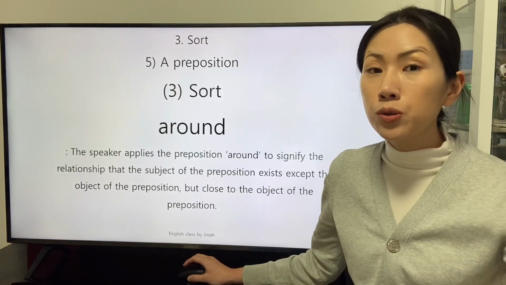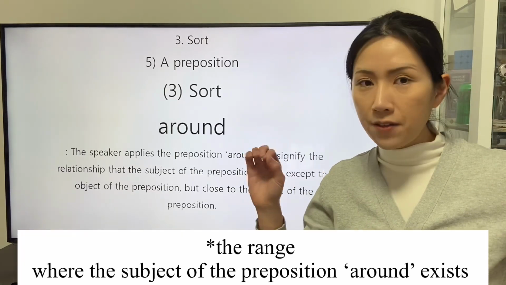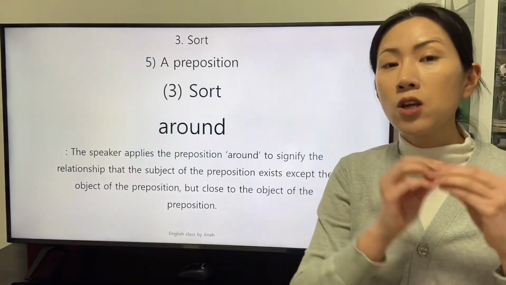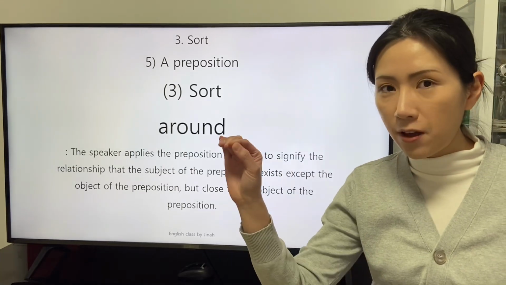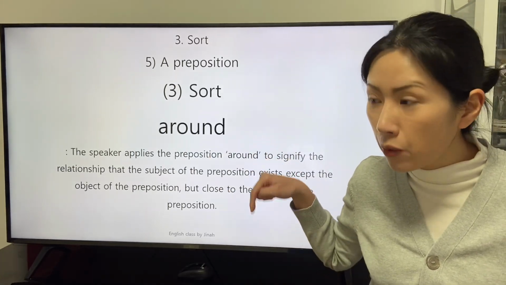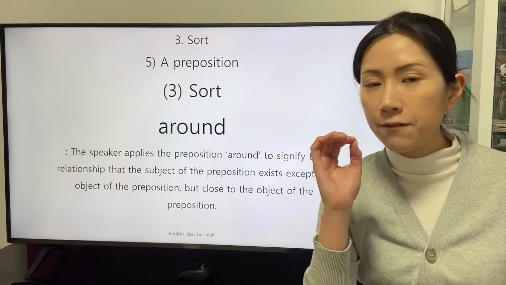Compared to the preposition about, around does not include the exact object of the preposition in the range to include the subject of the preposition.